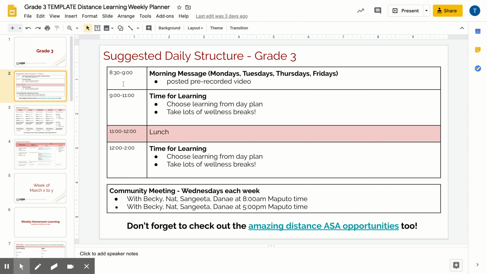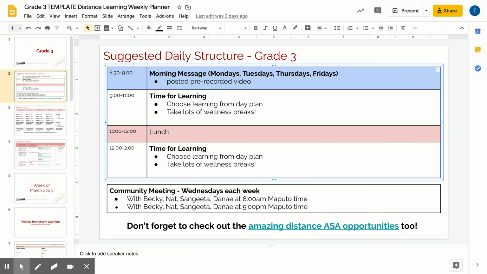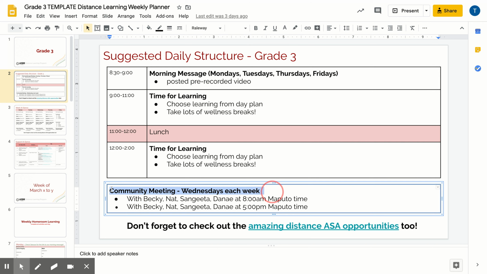So our suggested daily structure is 8:30 to 9 a.m. Learners either watch a morning message, which will be a posted pre-recorded video, or participate in a community meeting. So these two activities are similar in purpose. They are meant to help keep the community connected, to help the learners stay connected with one another, and the learners are also to have some connection with their homeroom teacher.